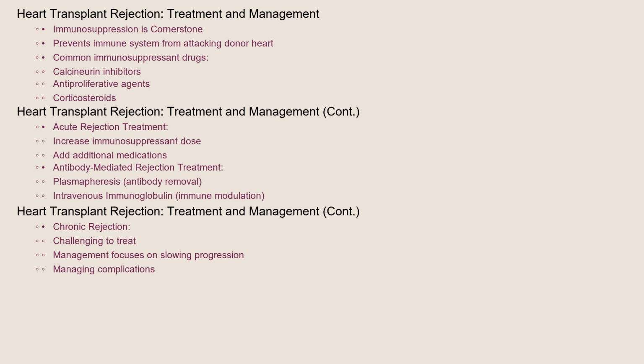Treatment for acute rejection may involve increasing the dose of immunosuppressant drugs or adding additional medications. In cases of antibody-mediated rejection, therapies such as plasmapheresis, which removes antibodies from the blood, and intravenous immunoglobulin, which provides antibodies to modulate the immune response, may be used. Chronic rejection is more challenging to treat, and management focuses on slowing its progression and managing its complications.